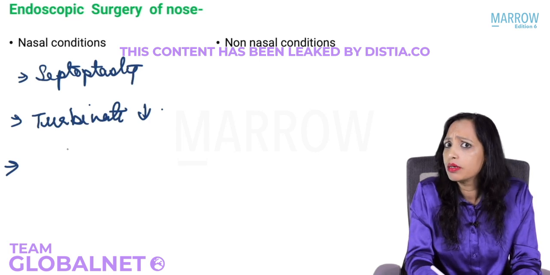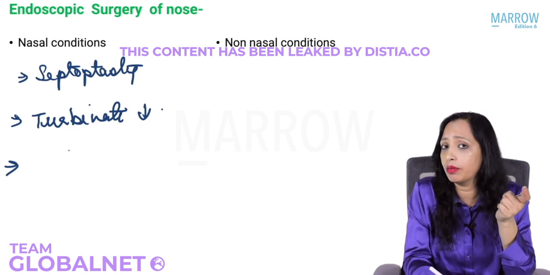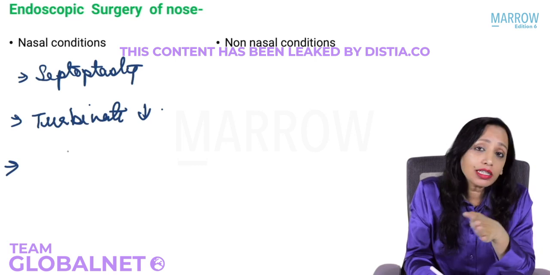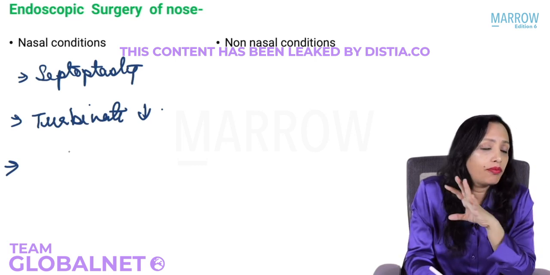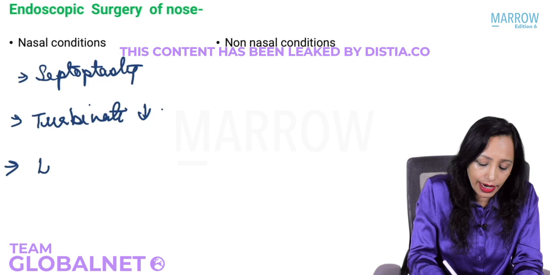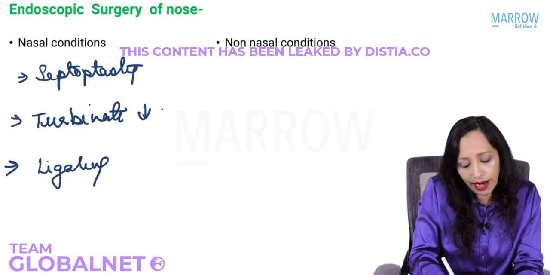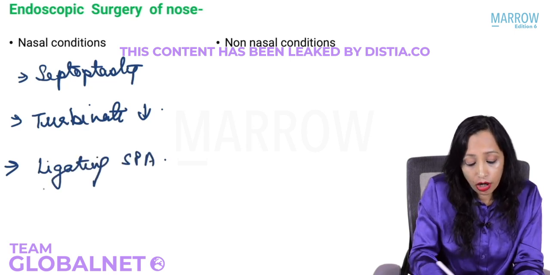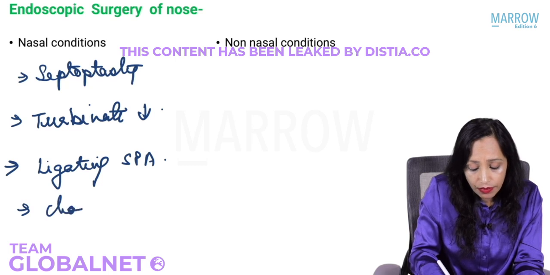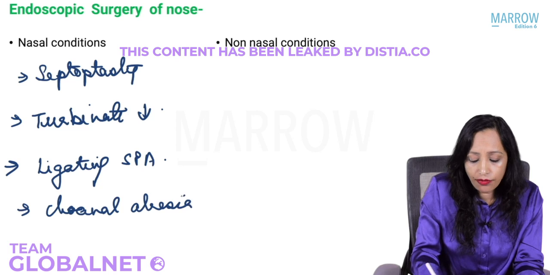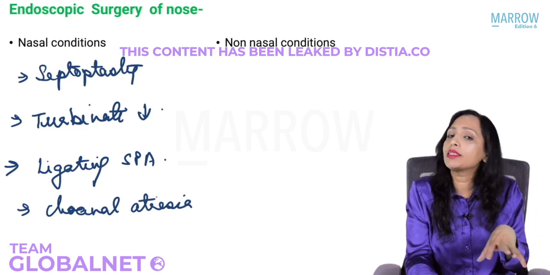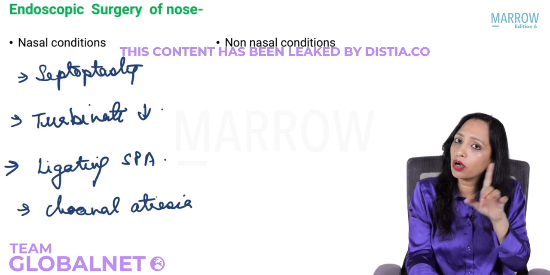Do you remember where it is? Yes, 1 centimeter behind the middle turbinate. And again, in the arterial supply of the nose, we will do that very clearly, very beautifully. So yes, for ligating the sphenopalatine artery, for choanal atresia. Yes, again for choanal atresia. So in all these nasal conditions, we are operating on the nose but not on the sinuses.